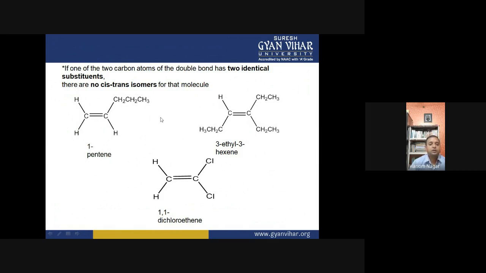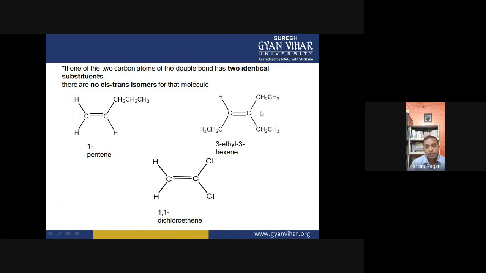We have no cis and trans isomers for these compounds because if in a compound at one particular center, two attached groups are the same, for example in this compound there are two groups, CH2CH3 and CH2CH3, these two groups are identical.